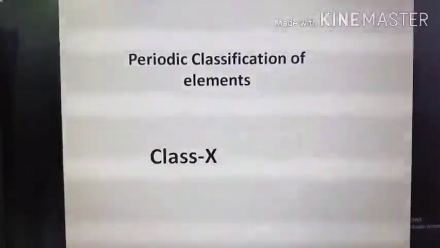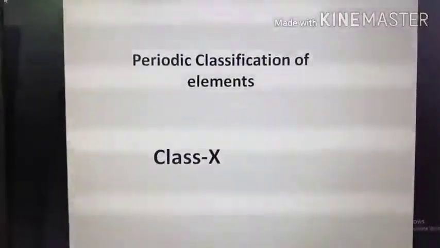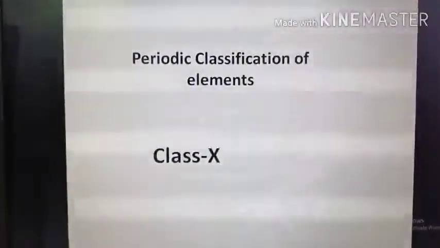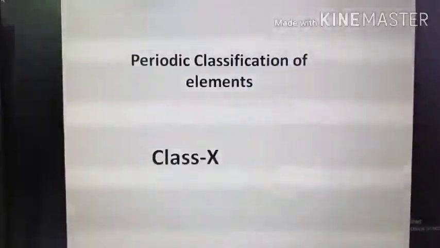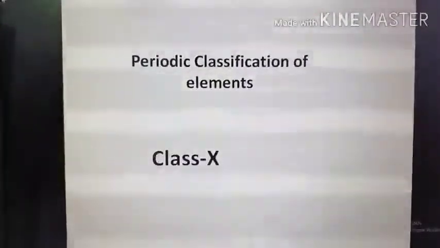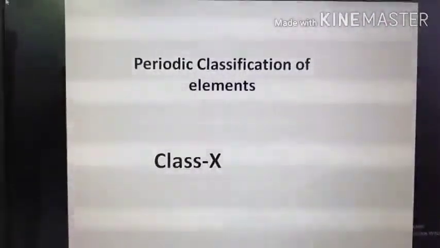Today we will be discussing a very important chapter of class 10 under the CBSE board, that is the periodic classification of elements. You know, there are 115 elements known at present, and it is very difficult to study the properties of all these elements separately.